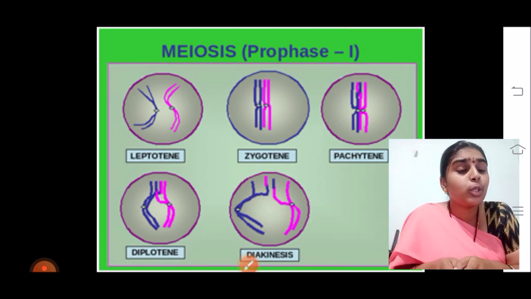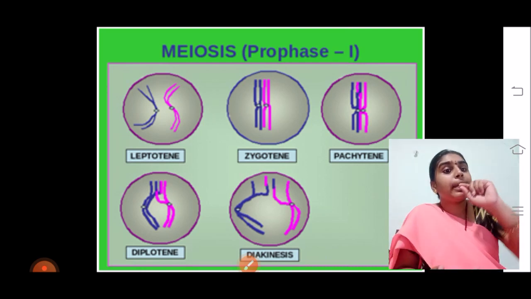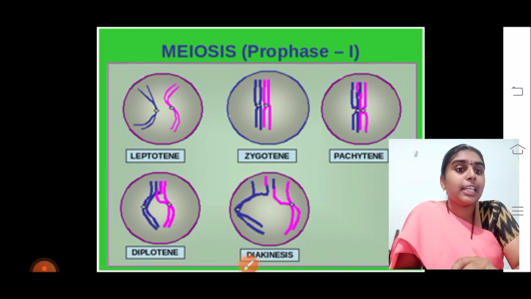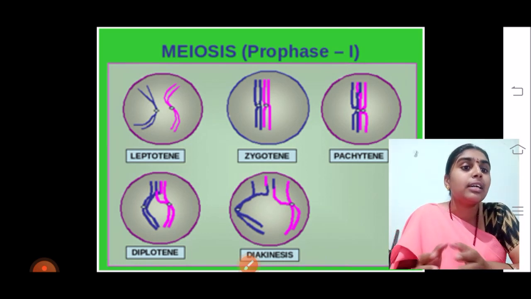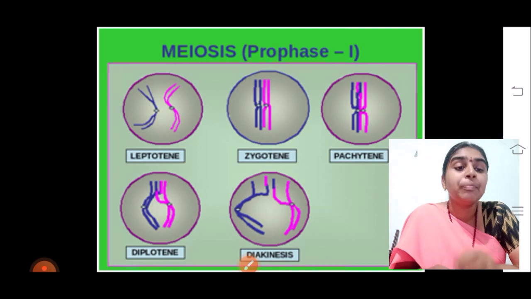When these chromosomes start to detach, they will remain attached only at the points where the crossing over has occurred. That particular point is called chiasmata. Chiasmata is the region where crossing over has occurred, and when the homologous chromosomes, that is the non-sister chromosomes, separate, they will remain attached at the chiasmata region.